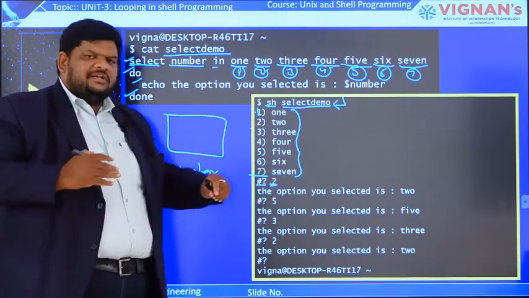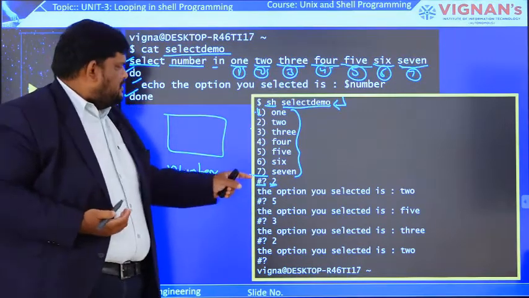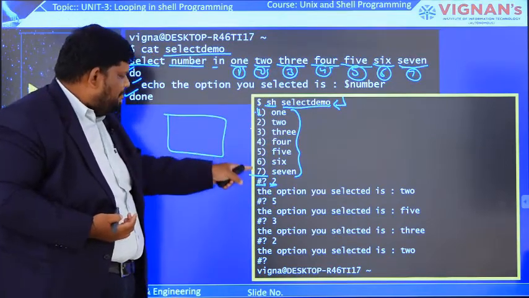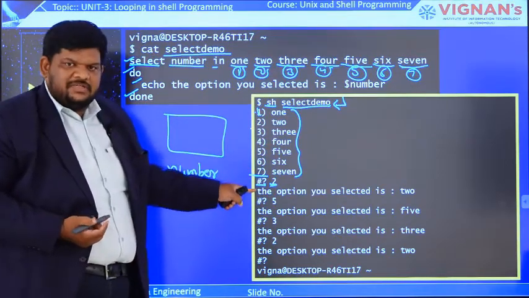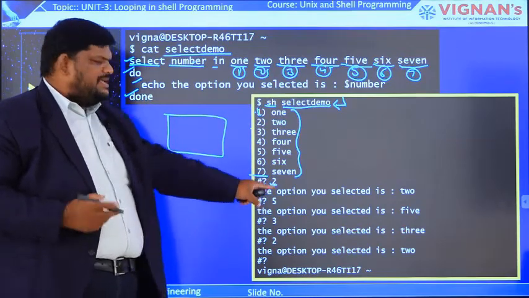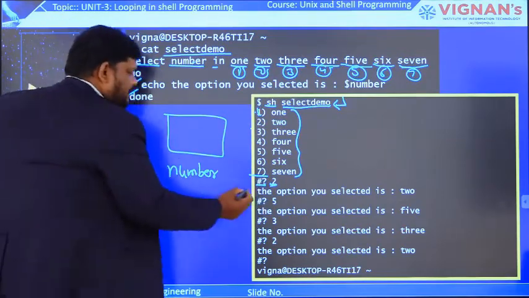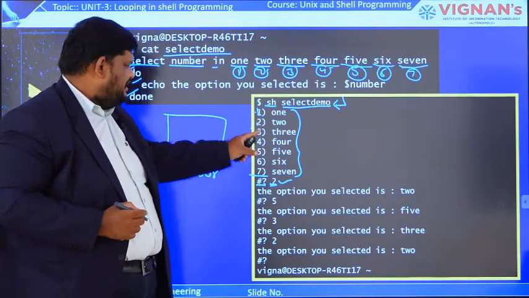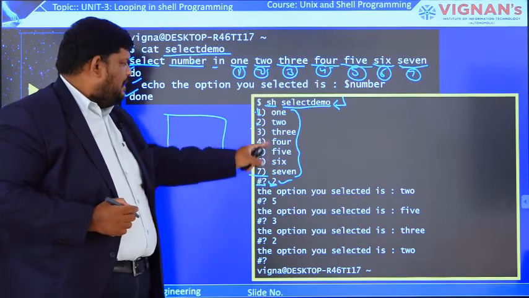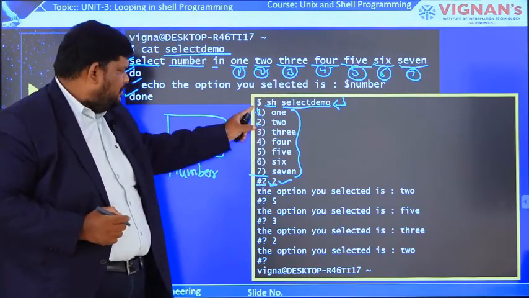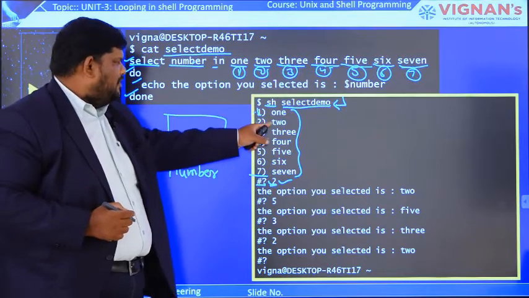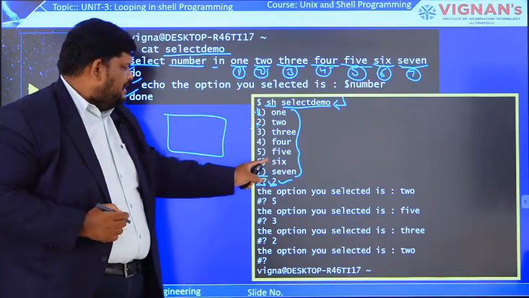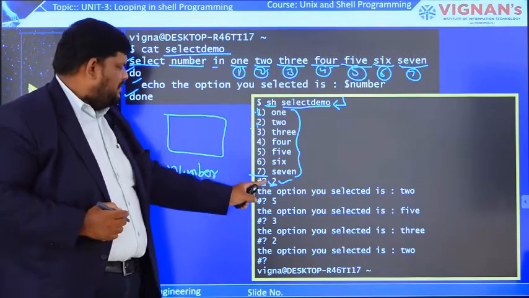Now the user can give the input and select any of the items. So with the help of the select loop, we provide a menu or some options to the users, and based on these options, the user can select any one of them. For example, the user provides 2, selecting by serial number. We do not type the word TWO, we have to give the serial number only. If we want SIX, then we have to give the digit 6. So now we are giving 2.